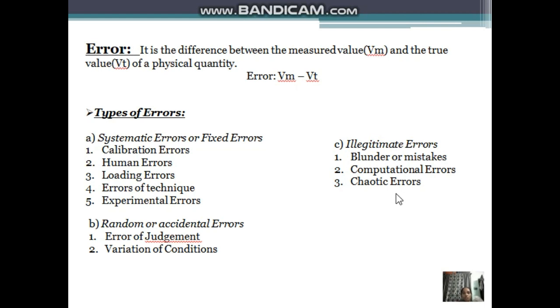Next, computational errors. Many times the results of a measurement are to be computed, which means calculated. The human being performing the calculation might commit a mistake, which leads to this error. And the next one is chaotic errors. Errors induced by random disturbances such as vibrations, noises, shocks, etc., of sufficient magnitude tend to affect the test information. Such errors are called chaotic errors.